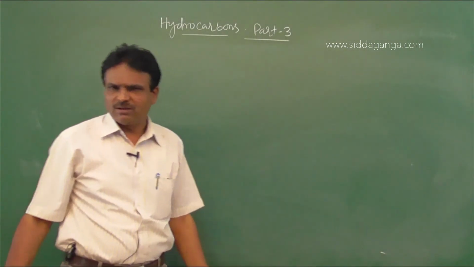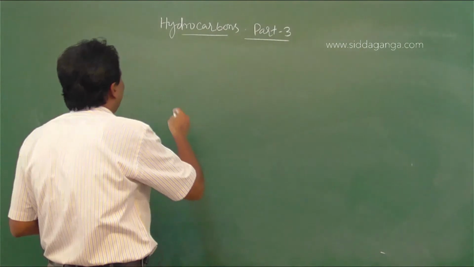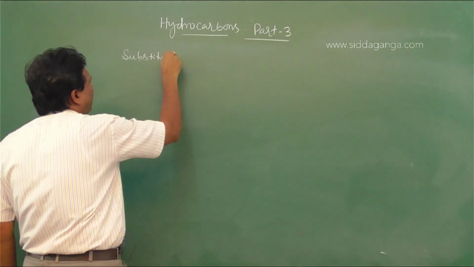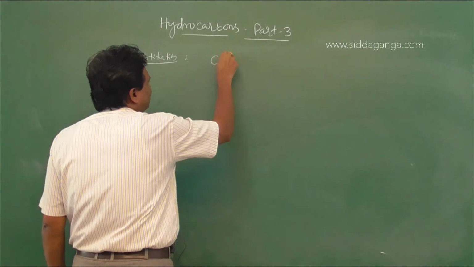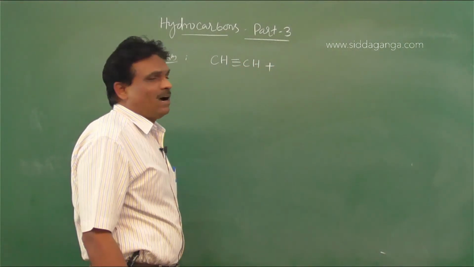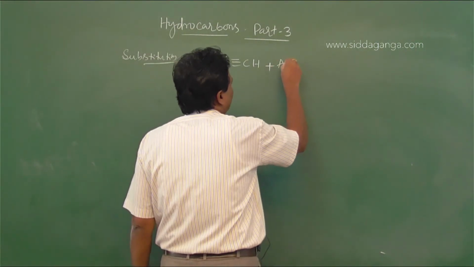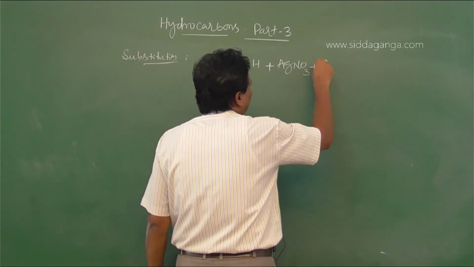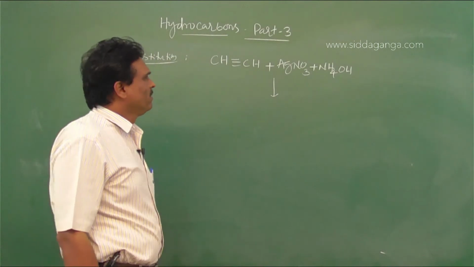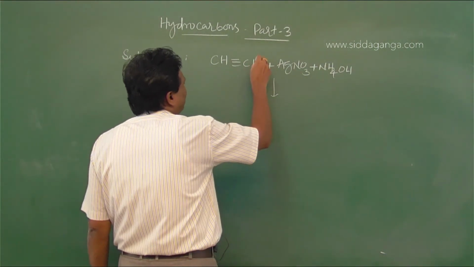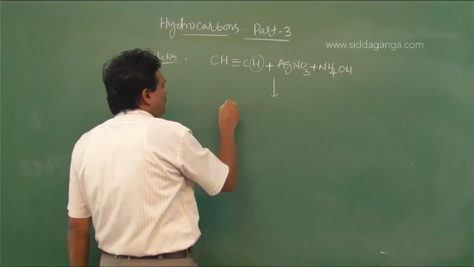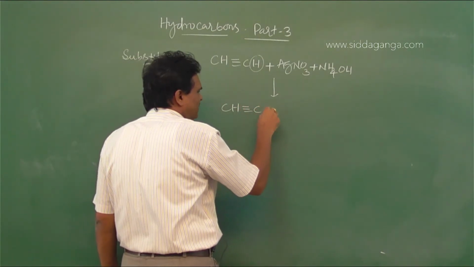Substitution reaction. When acetylene, CH triple bond CH, reacts with ammoniacal silver nitrate solution, AgNO3 plus NH4OH, to form... So this is the acidic property of alkyne. In this case we get CH triple bond CAg.